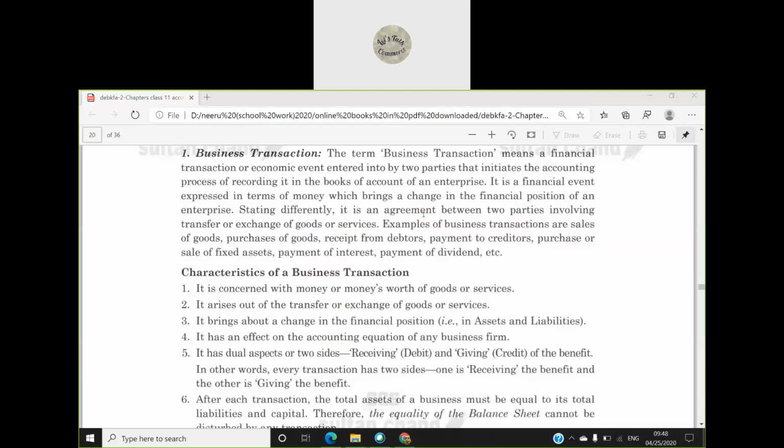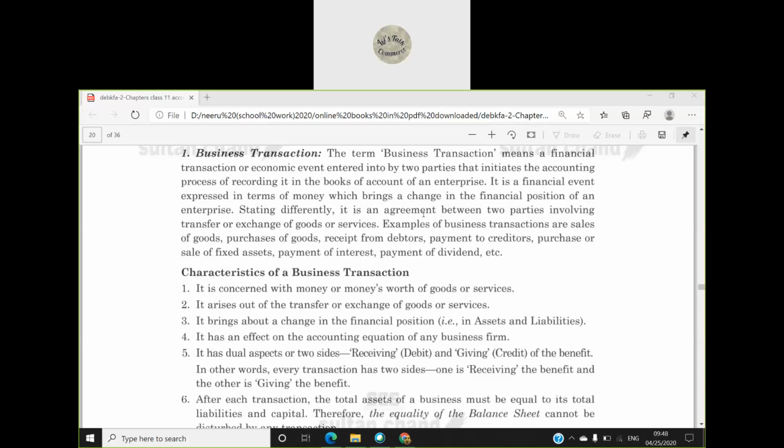Starting with chapter 2, business basic accounting terms. And the first term given to us is business transaction. Business transaction means a financial transaction or economic event. Financial or economic means that which can be measured in terms of money, entered into by two parties, that initiates the accounting process of recording it in the books of an enterprise, right? That is known as a business transaction.